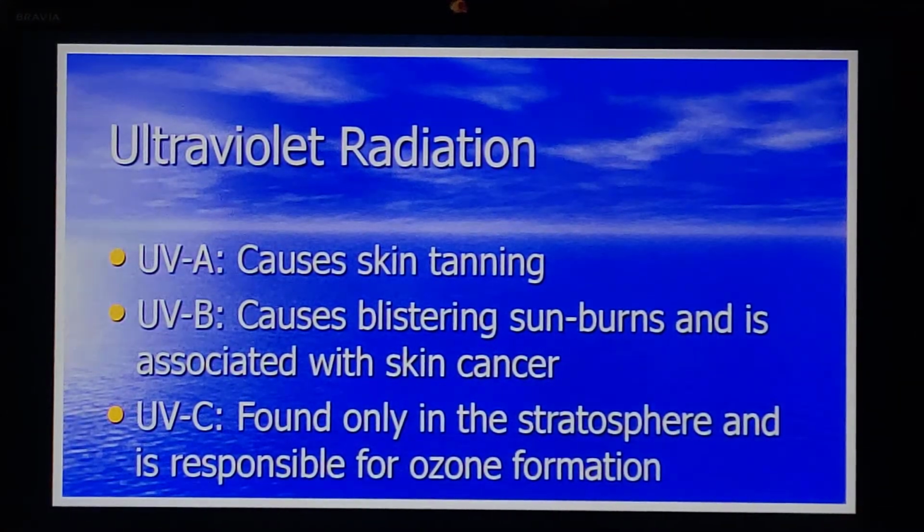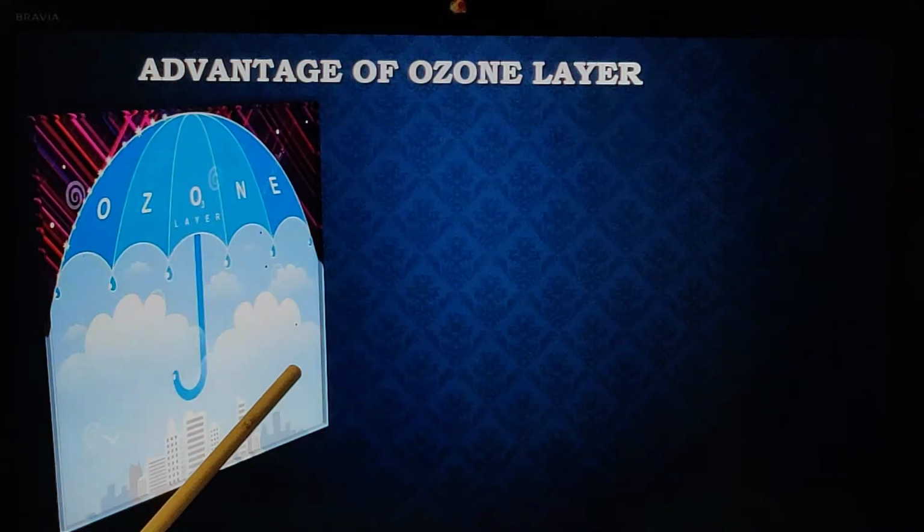You know, when the sun's rays fall on the earth, the sun's rays have three types of rays: UV rays, infrared and visible. In UV rays itself there are three kinds of UV rays: A, B and C. It's UVA which enters into the earth. It is not harmful. But UVB is a very harmful ray which can cause cancer. And UVC rays help in the formation of ozone in the stratosphere. Remember, A is harmless, B is harmful, and C is also harmful, but it is helping in the formation of ozone in the stratosphere.